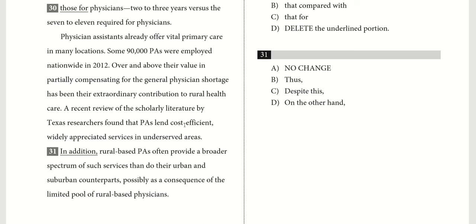They are cost efficient, have widely appreciated services, and they also provide a broader range of services. There's no way you can deduce this information from what was said before. There's no cause and effect going on here, so thus is probably not the best way to go.